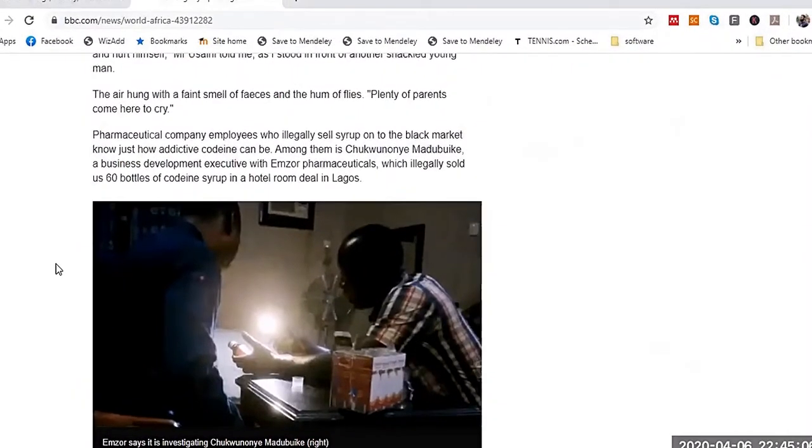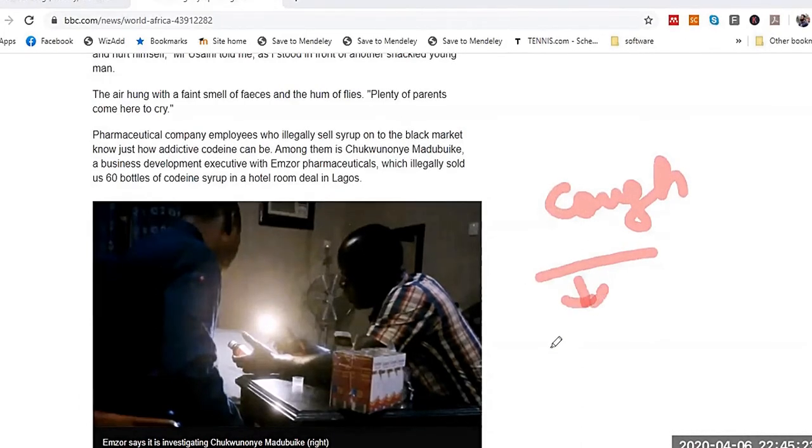Cough syrup consists of alcohol, and alcohol has addictive properties.